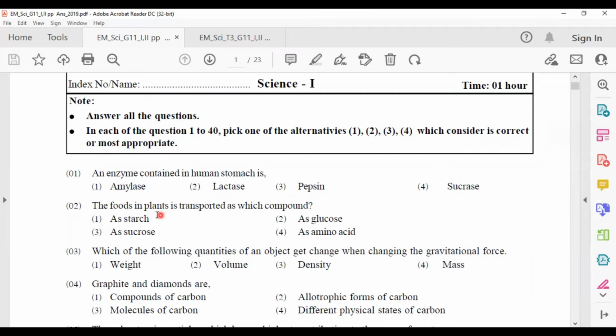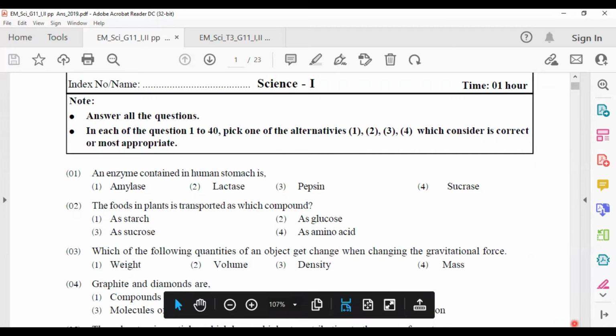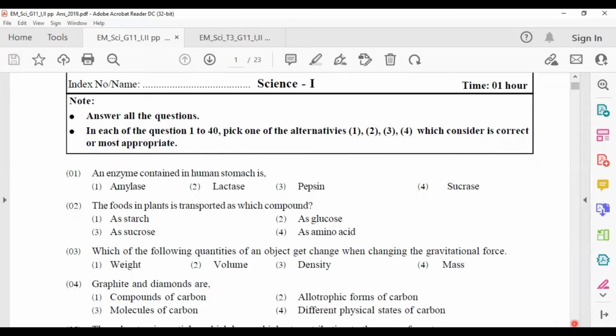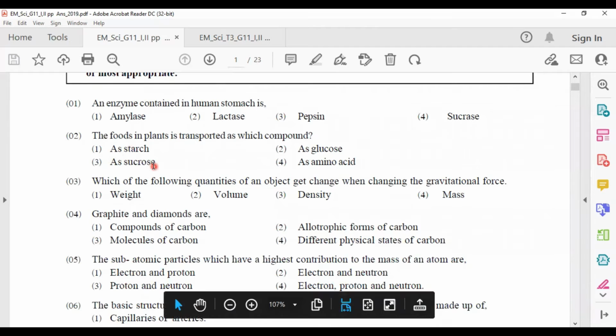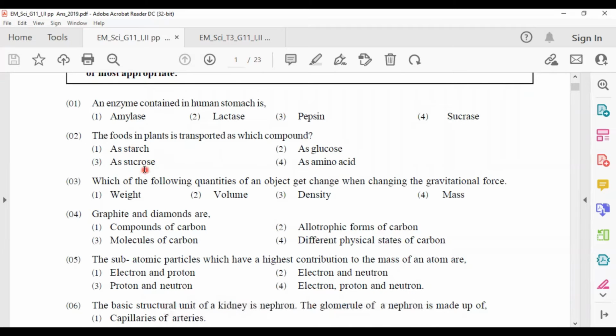And the food in plants is transported as which compound? The food is produced as glucose, stored as starch, and transported as sucrose. The food is going to be transported as sucrose in the plant. Answer number 3.